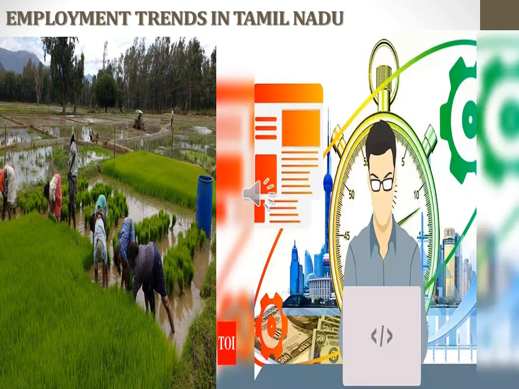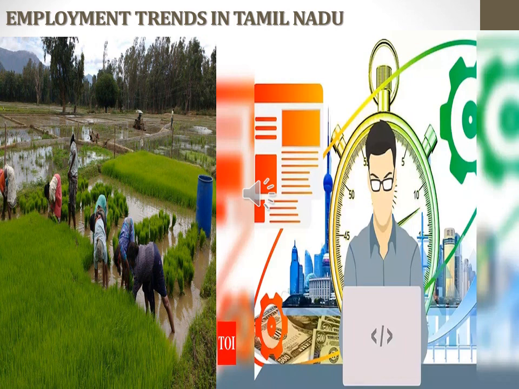If you take the employment trend in Tamil Nadu, agriculture, despite a sharp decline in gross domestic product, continues to be the largest employer. Mostly half of the working force is involved in agricultural activities. Why? The non-agricultural sectors are yet to generate enough employment to attract the labor force.